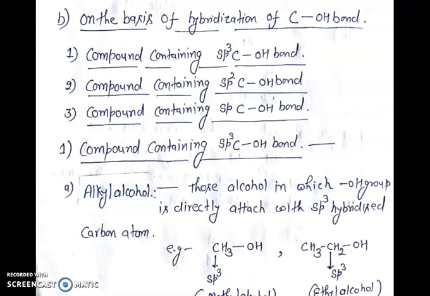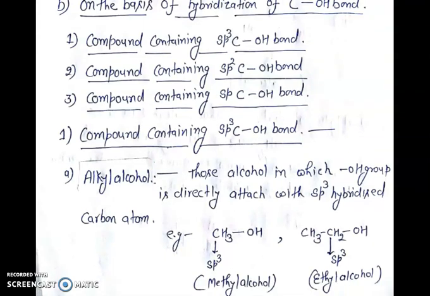The compound containing an sp3 hybridized carbon-OH bond is classified into alkyl alcohol. Those alcohols in which the OH group is directly attached with an sp3 hybridized carbon atom. For example, methyl alcohol.